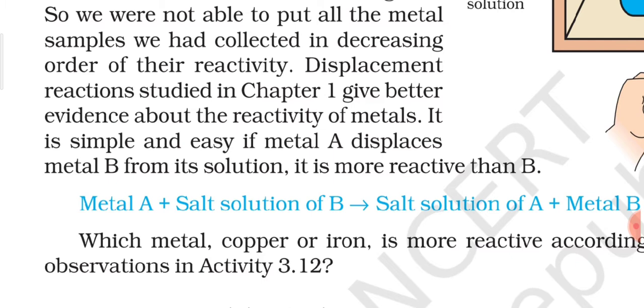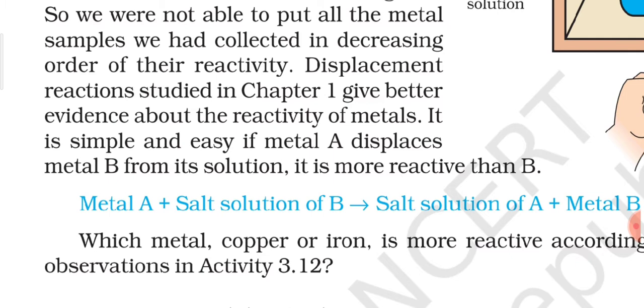For example, there are certain other metals which are not showing any reaction, like copper or silver, which do not react with water. So we will not be able to know on the basis of this reaction with water which metal is more reactive than the other, as both are not showing a reaction.